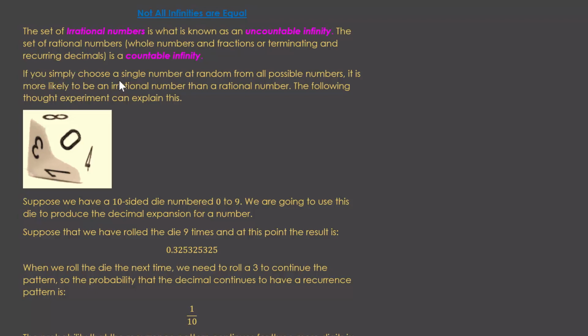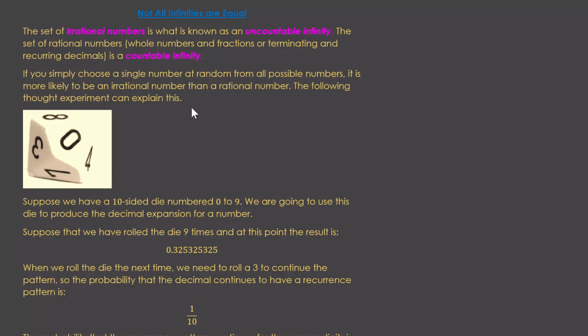If you simply choose a single number at random from all possible real numbers, it is more likely to be an irrational number than a rational number. The following thought experiment can explain this, but let me just pause there.